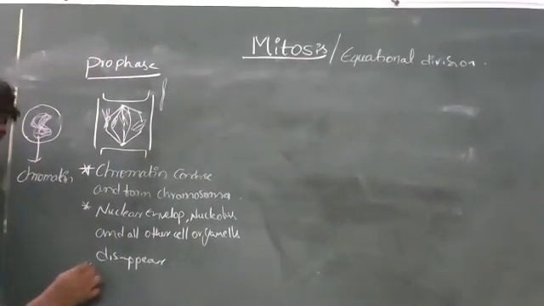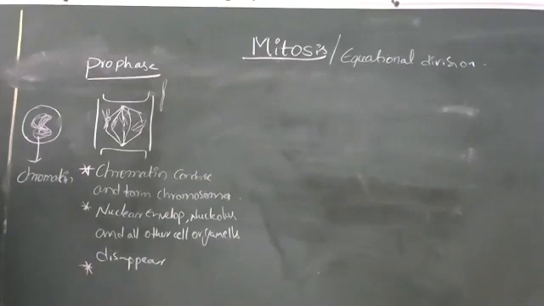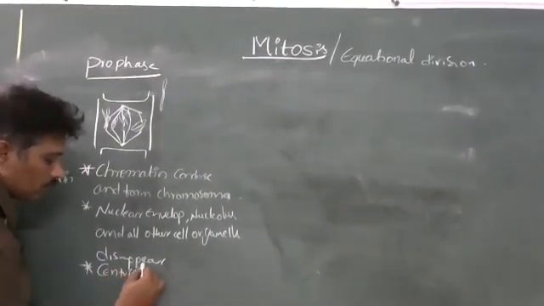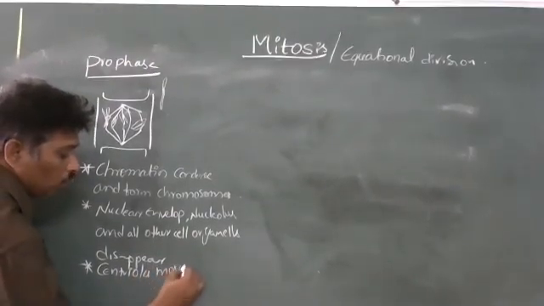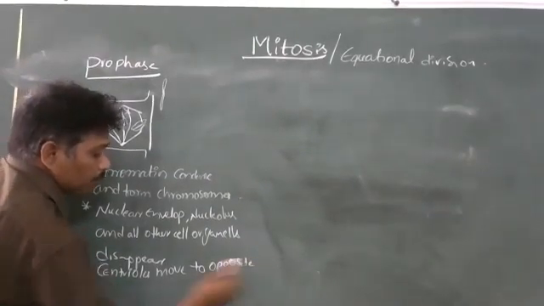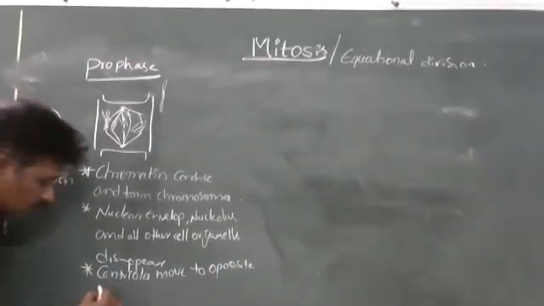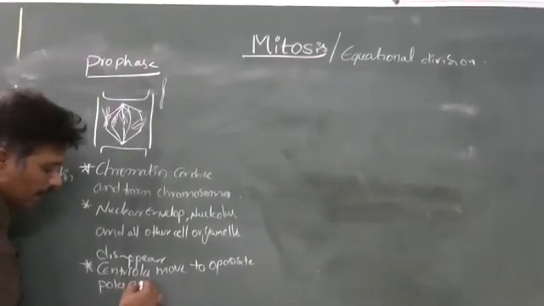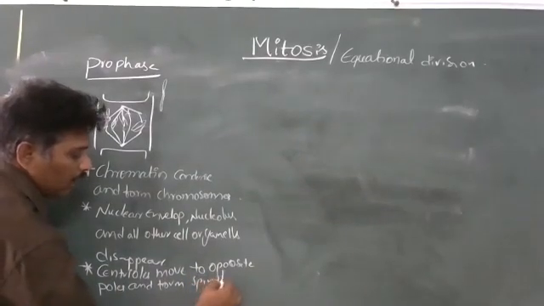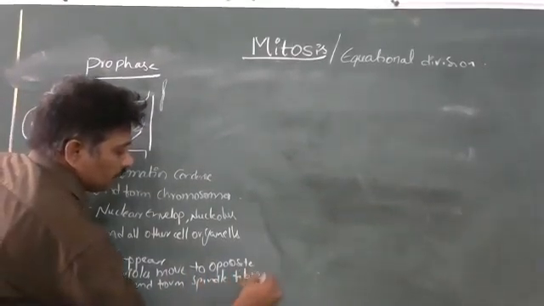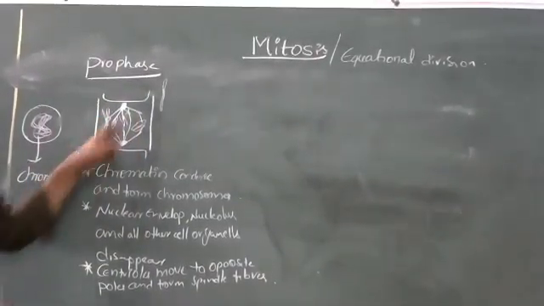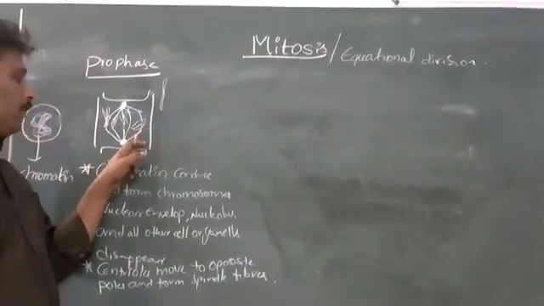Next, centrioles move to opposite poles and form spindle fibers. This is one centriole, this is another centriole. They move to opposite poles of the cell and form spindle fibers.